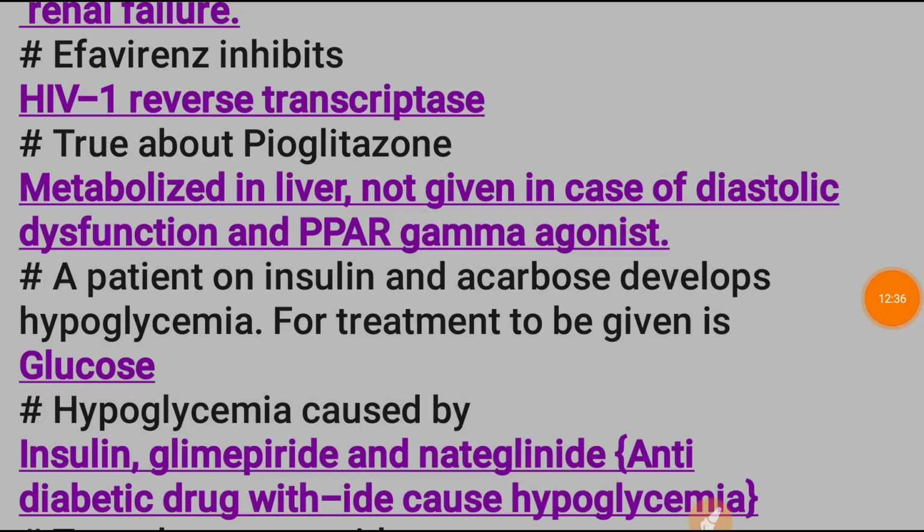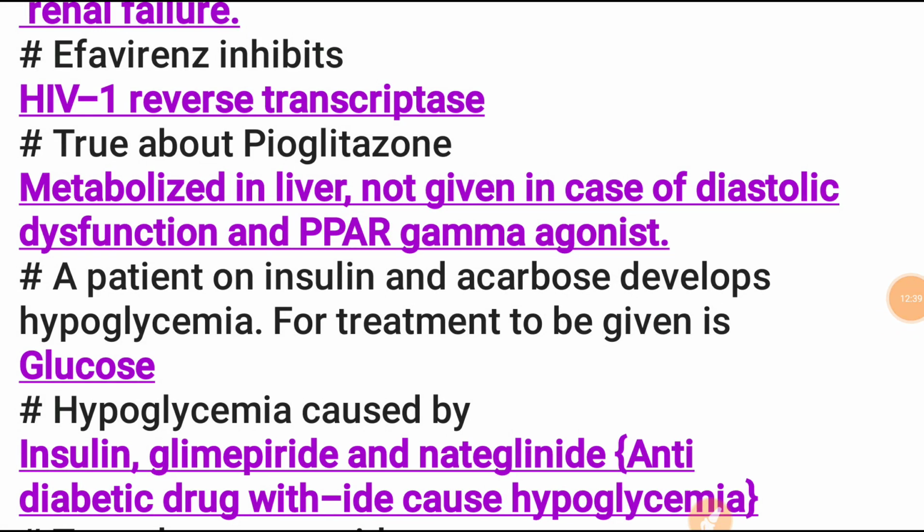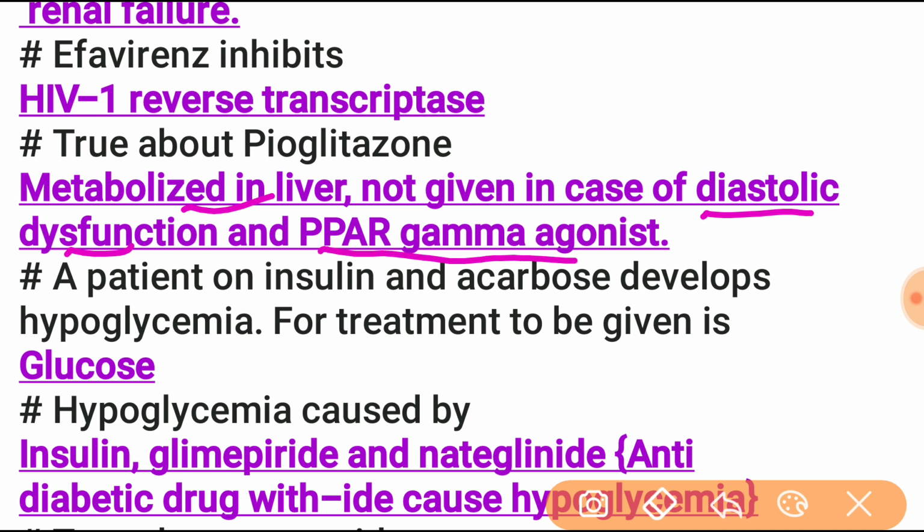Next one is efavirenz. Efavirenz is a non-nucleoside reverse transcriptase inhibitor, so it is used in HIV for reverse transcriptase inhibition. True about pioglitazone: the pioglitazone is metabolized in the liver and is not given in case of diastolic dysfunction, and it is a PPAR gamma agonist.